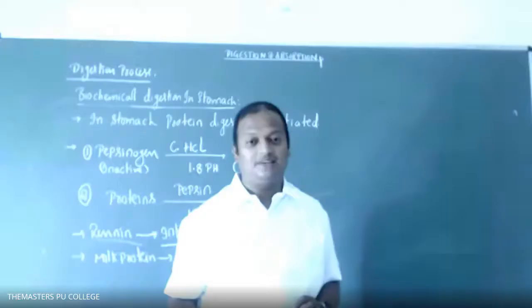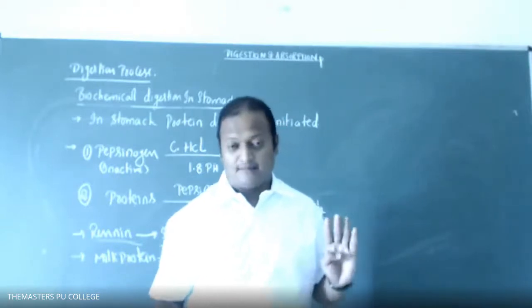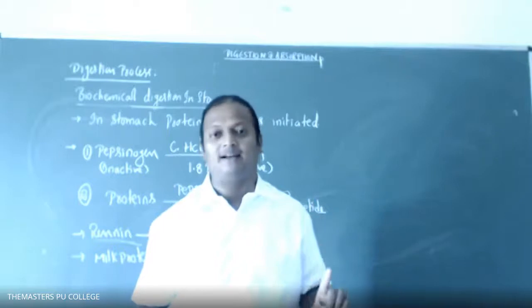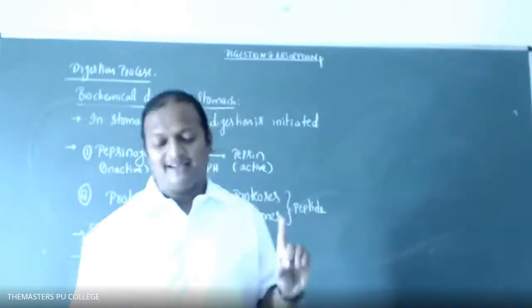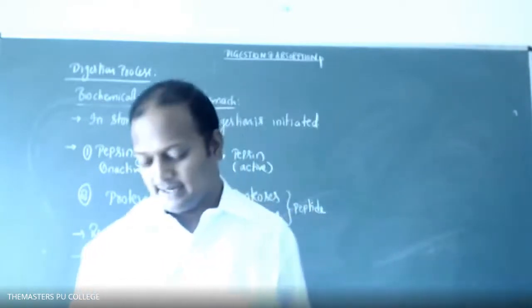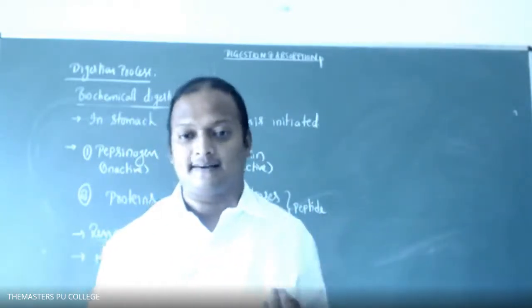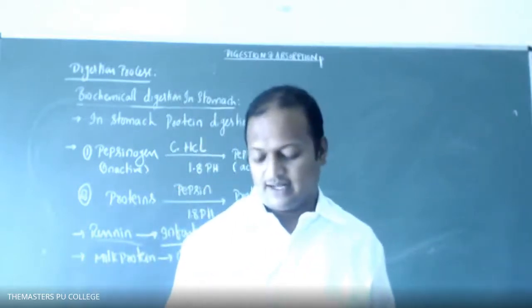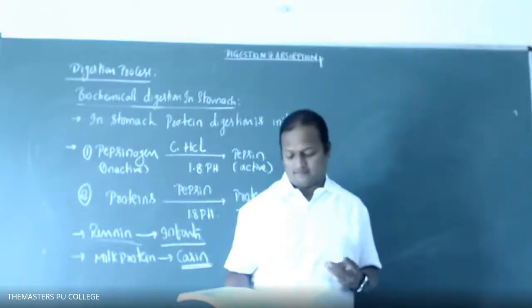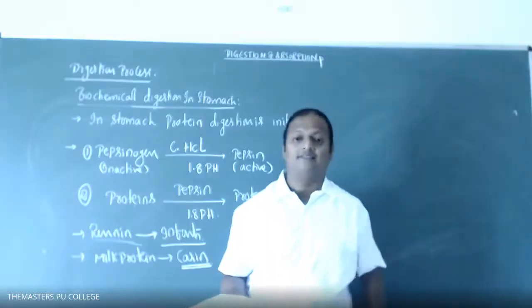Sir, repeat once more, sir. Write the question and options properly. Bile secreted by liver passes into gallbladder through: first one, hepatopancreatic duct; second one, hepatic duct; third one, cystic duct; fourth one, all of these.